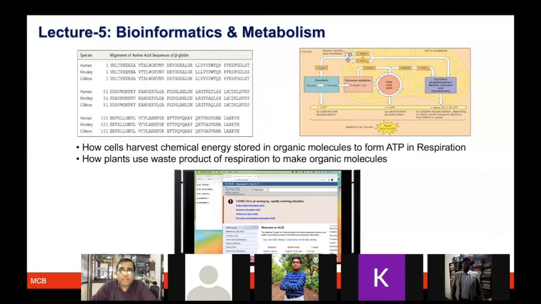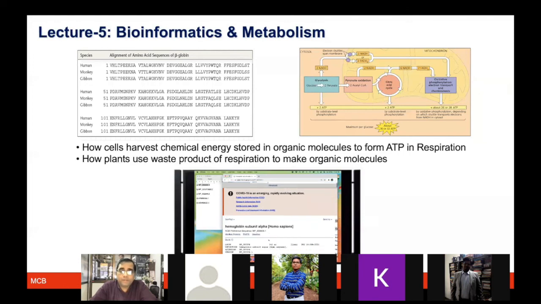The next lecture was essentially on metabolism, which I uploaded, and you have watched that lecture to appreciate how photosynthesis happens, how respiration happens. Also, we gave you the hands-on session on bioinformatics to appreciate what we are talking about: gene, protein, sequences, where they come from and what kind of things you can do yourself. I hope after this session you were at least able to appreciate that all this is very logical and a lot can be done using open access software tools, which was shown in this session.